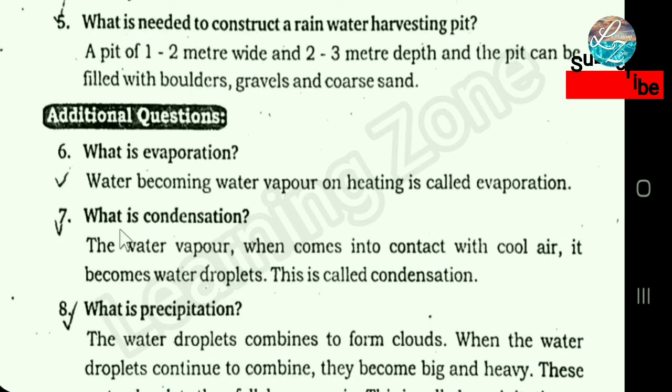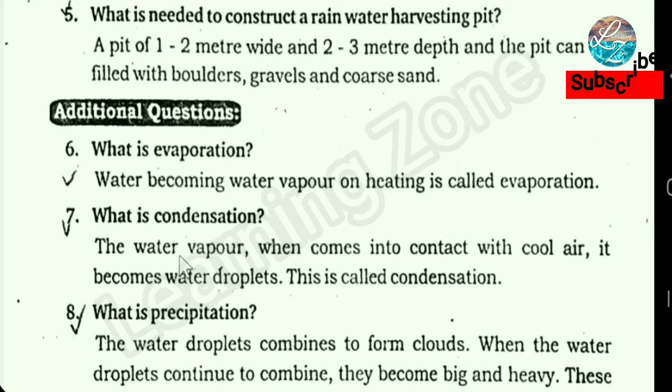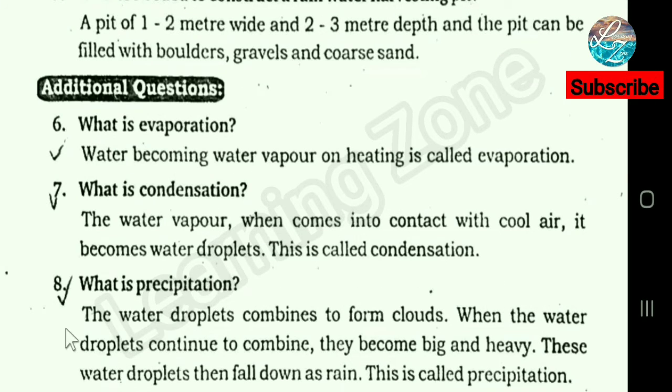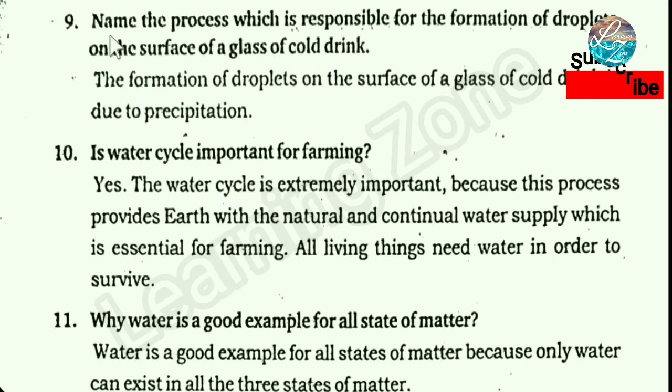7th question. What is condensation? The water vapor, when it comes into contact with cool air, becomes water droplets. This is called condensation. What is precipitation? The water droplets combine to form clouds. When the water droplets continue to combine, they become big and heavy. These water droplets then fall down as rain. This is called precipitation.